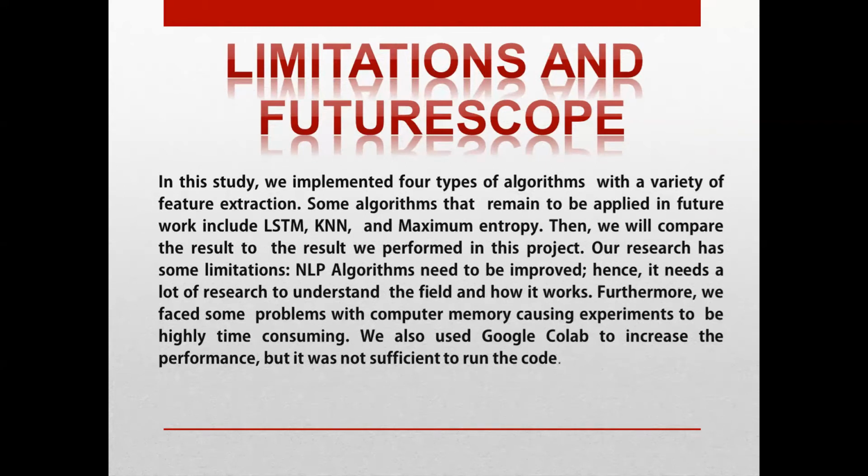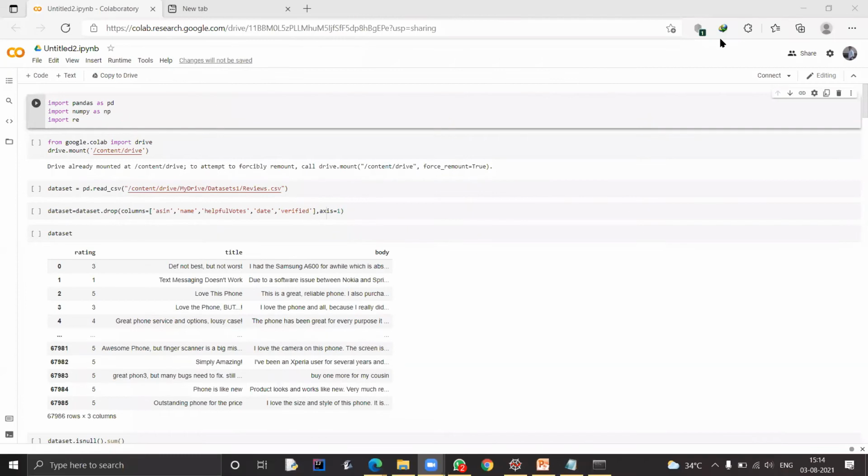We faced some problems with memory, causing experiments to be highly time consuming. So we used Google Colab to increase performance, but it was not sufficient to run the complete course. So we decreased the input values to 2000 or 5000 for convenience. Next, my friend will explain the working part.